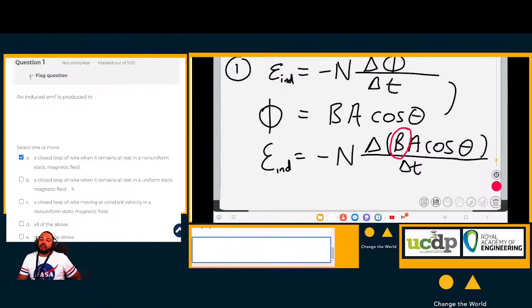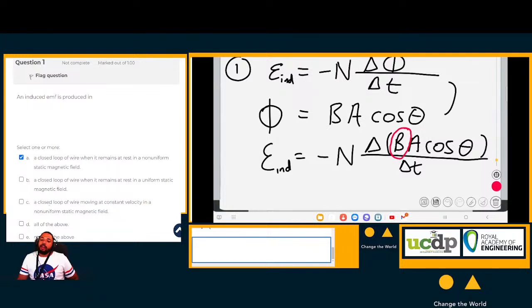Statement B: a closed loop of wire when it remains at rest in a uniform static magnetic field. No, that will not induce an EMF because the area stays the same, the magnetic field stays the same, and the angle between them stays the same. So no induced EMF.